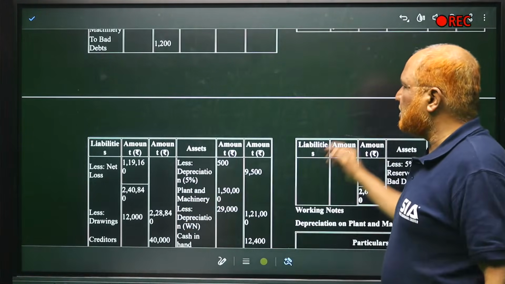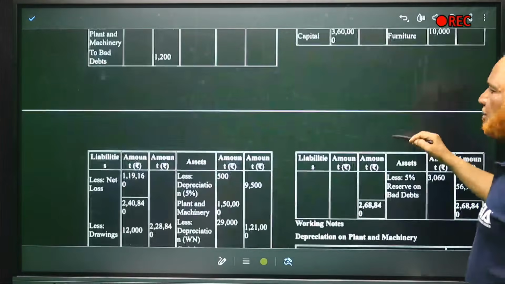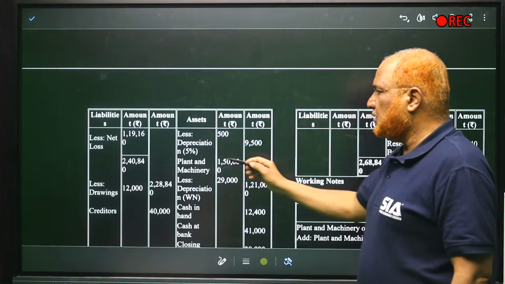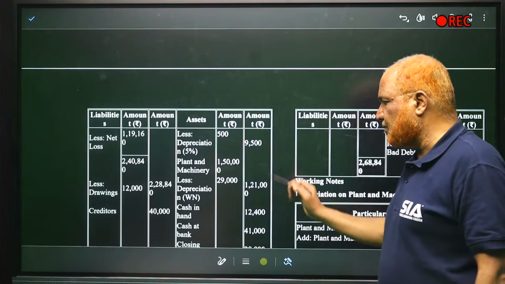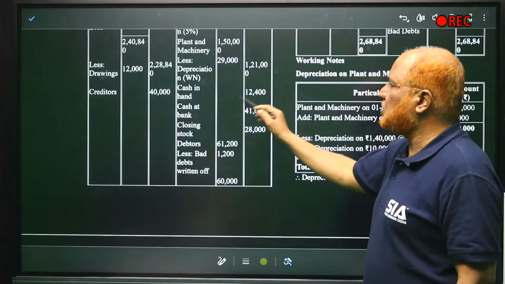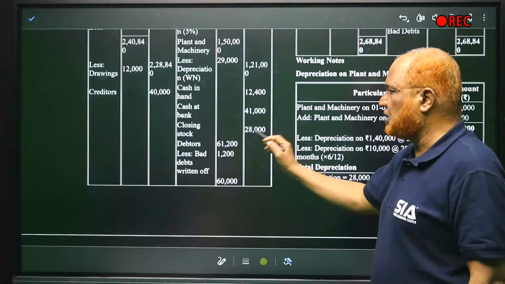Now asset side. We have furniture 10,000 minus depreciation 500, so 9,500. Then plant and machinery 1,50,000 minus depreciation 29,000, 1,21,000. Then cash in hand 12,400, cash at bank 41,000. Closing stock 28,000.